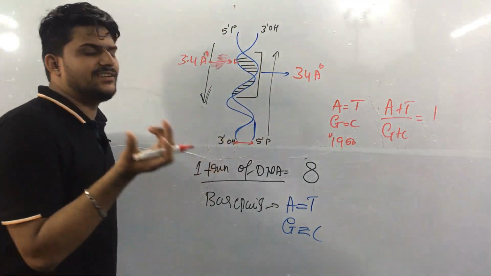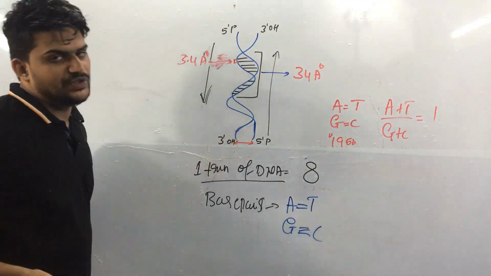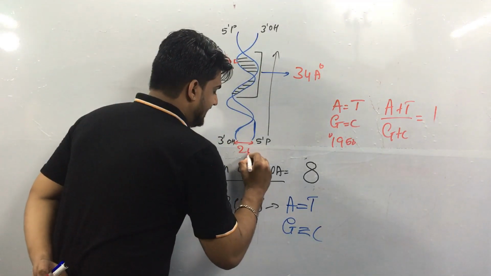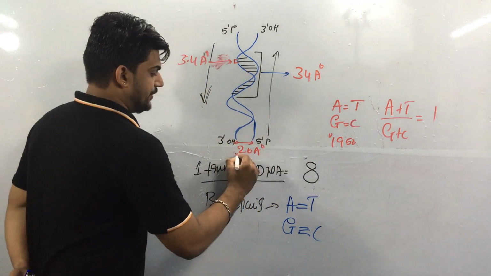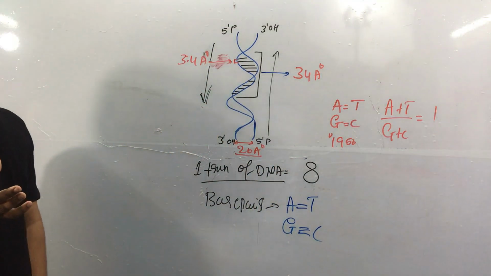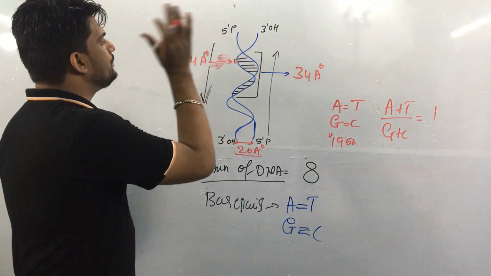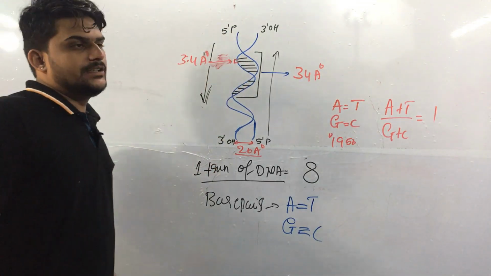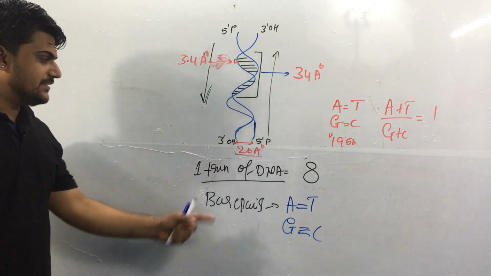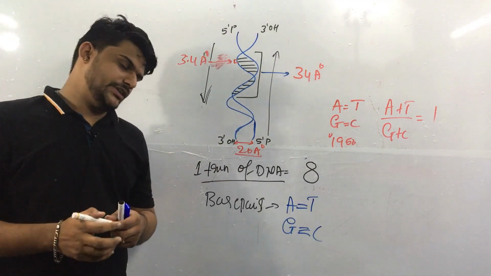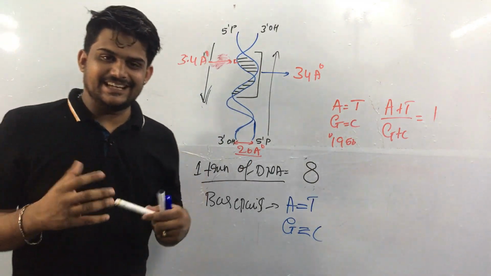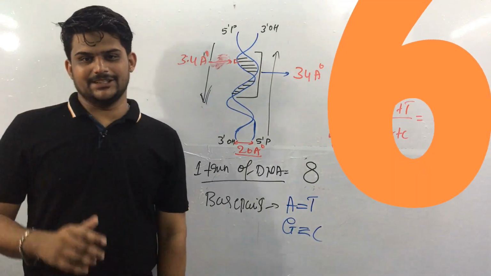Or also you can consider the diameter between the two polynucleotide strands. That will be 20 angstrom unit. The distance between two polynucleotide strands, or particularly the nitrogen bases diameter between them, is 20 angstrom unit.